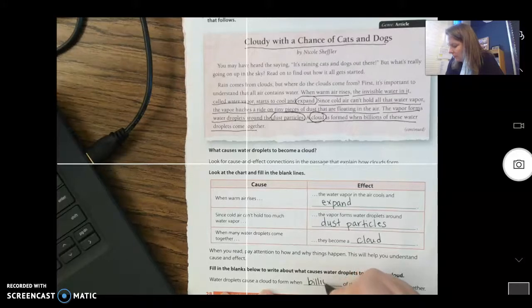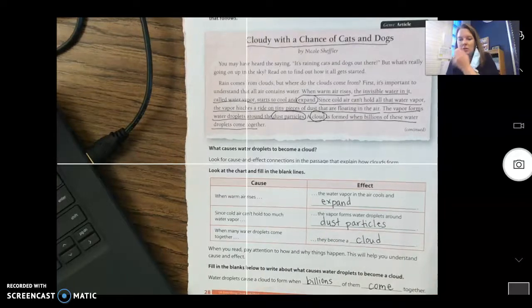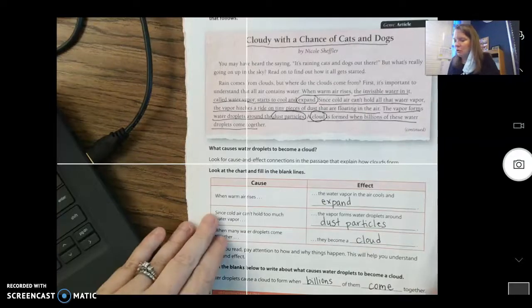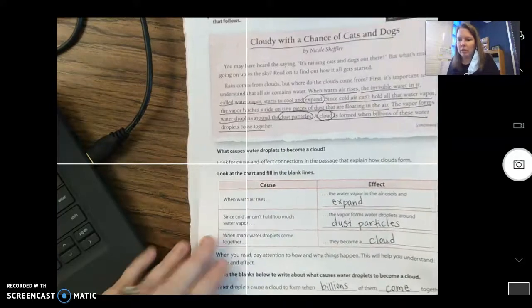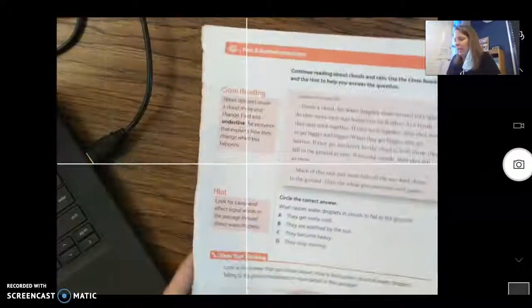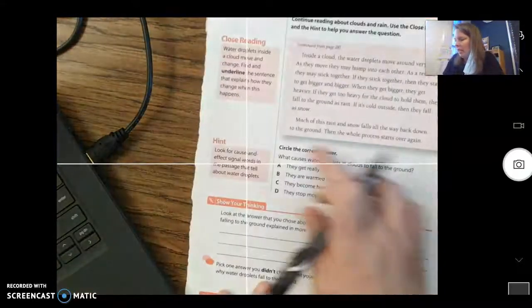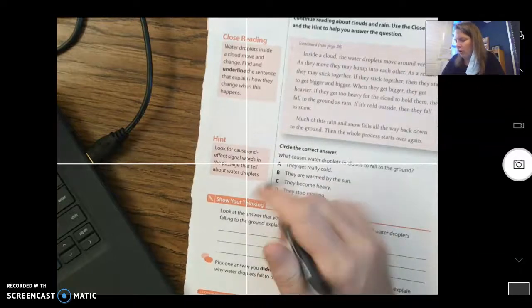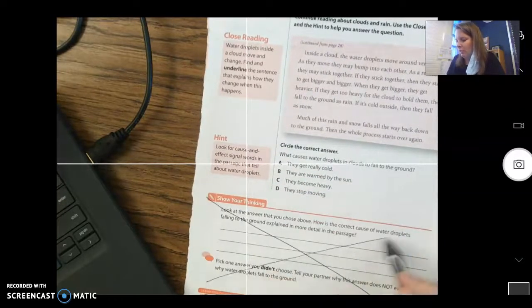Billions of them come together. Okay? So pause the video, make sure you get that written down, and then we're going to go to the last page. So we're going to finish reading the story, and then we're going to answer a question, this first question. You do not have to do this down here.